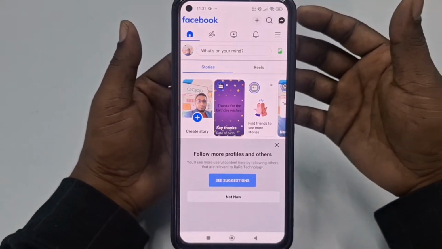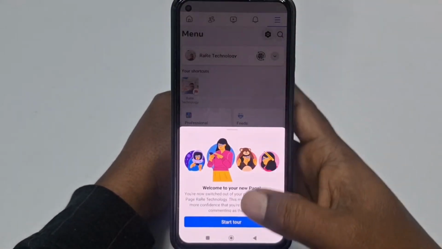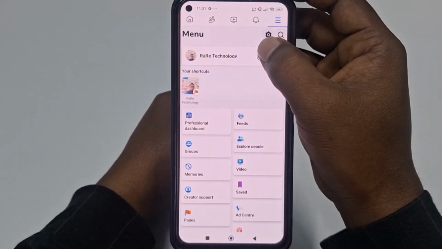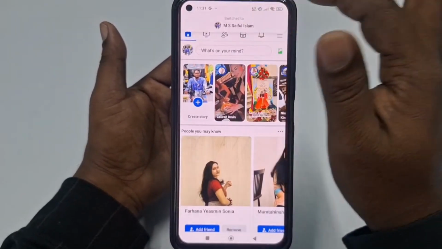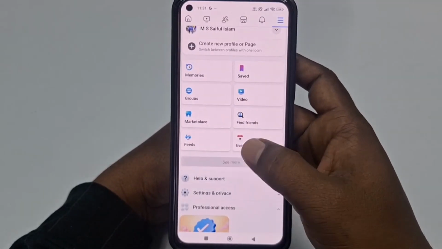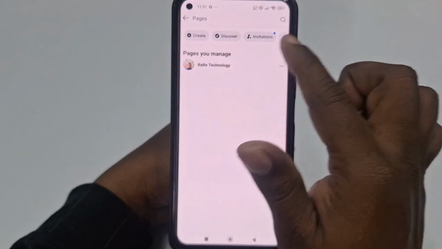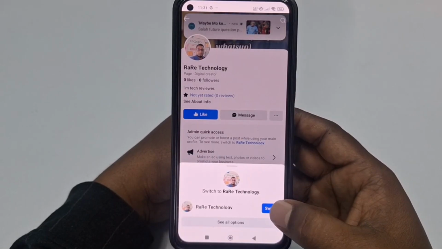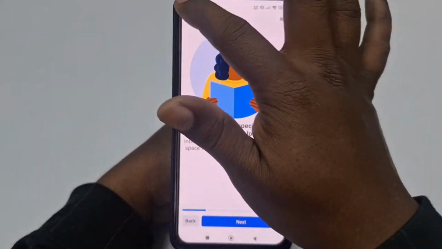Okay, so let me do some settings on your Facebook page. Let me click the three-line menu again, and then you can see your Facebook main profile here. Let me go there first and show you how you can access your Facebook page. So now go there, go to see more, then click the page option, and you can see your page is available. Let me click on it, and after that you can see the switch option. Let me click on it, and right now you have come to your Facebook page.